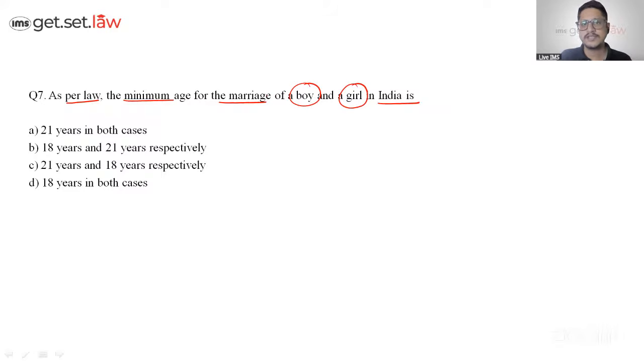So if we see the elimination part, the option which comes, come on, you tell me what is the option which is coming to you? Okay, come on. What is the option that's coming? It is coming option C. Why it's C? Because for boy, it is 21 years and for girl, it is 18 years respectively. Correct? So this is the minimum age for the marriage, which is as per law. Now they have not mentioned. Okay, thank you, Sanjana. Yeah, it's only C. Perfect.